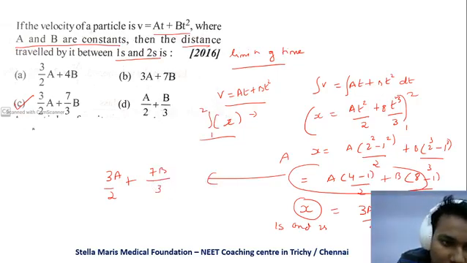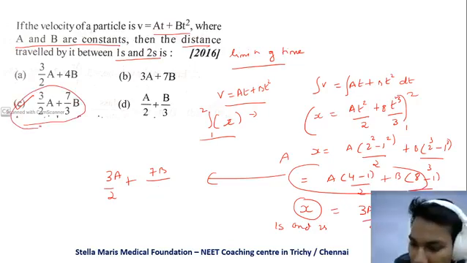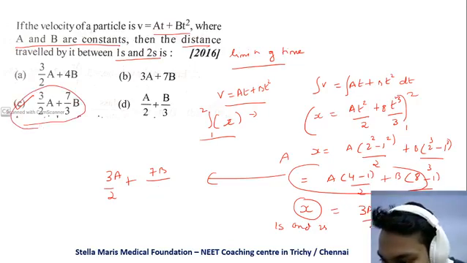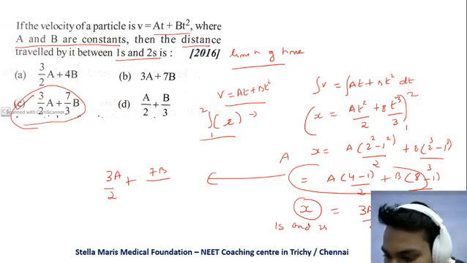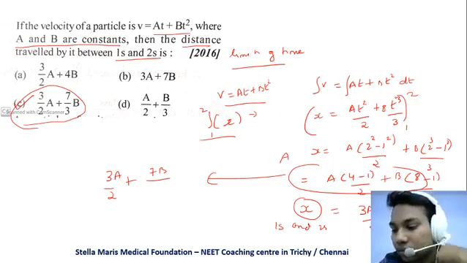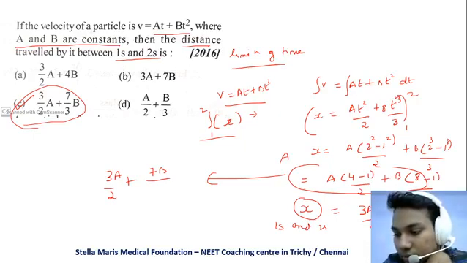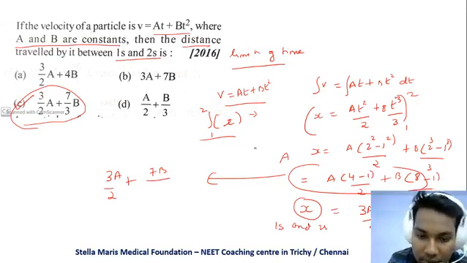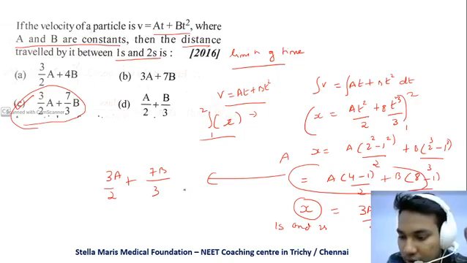So C is the right option. Okay, you're getting the answer, Vignesh. Thank you. I think you're getting the answer. So I'll move on to the next question.